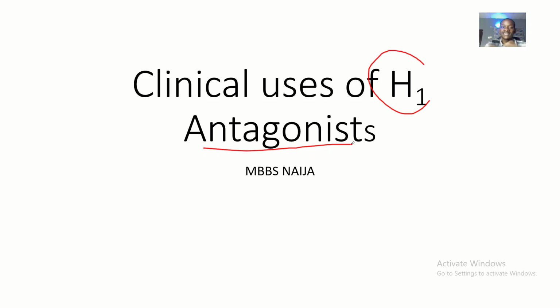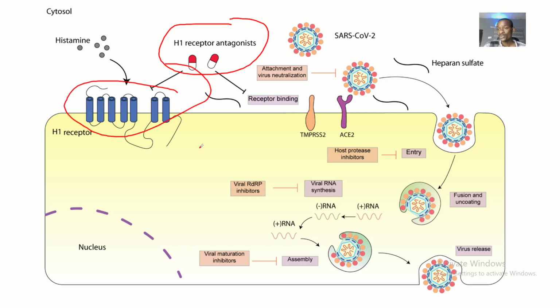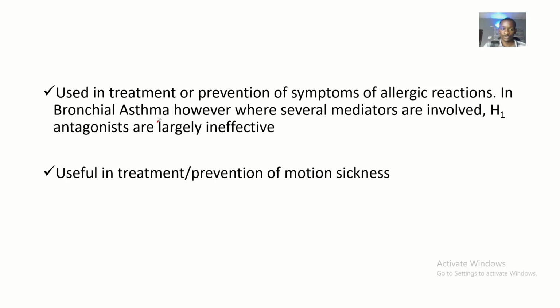Okay? So what are the disease conditions that too much action of histamine can cause? And how can we use these drugs that prevent the binding of histamine at the H1 receptor level to treat a lot of medical conditions? Now, these are the histamine antagonists, basically drugs that when they bind to the histamine receptors, histamine will not be able to find a receptor to bind to. You understand? So histamine action will now be controlled.